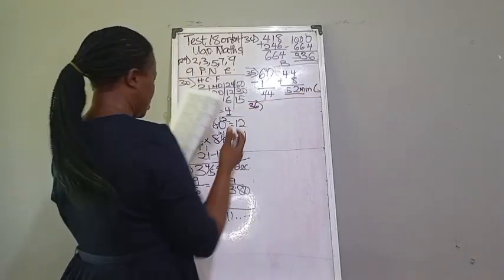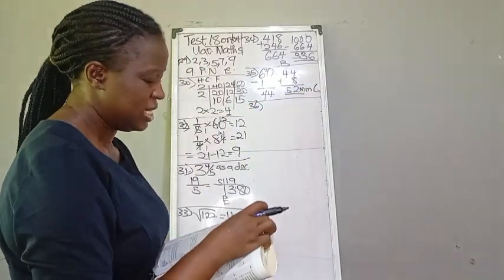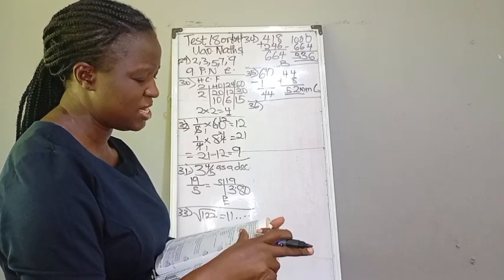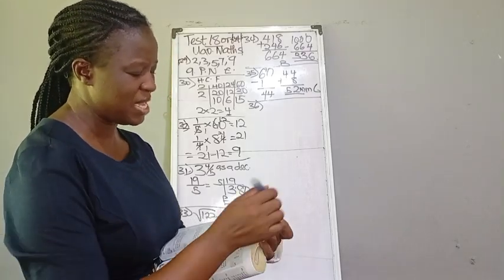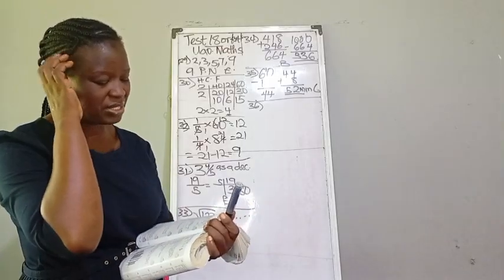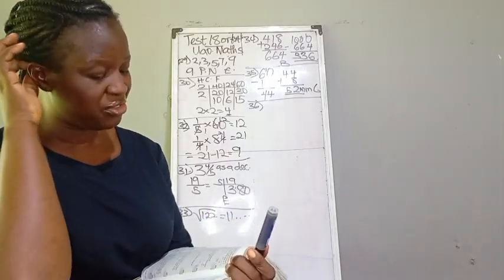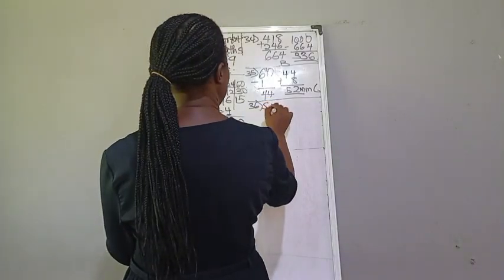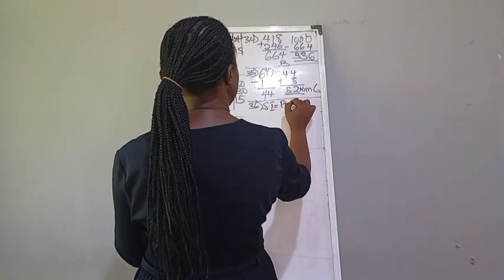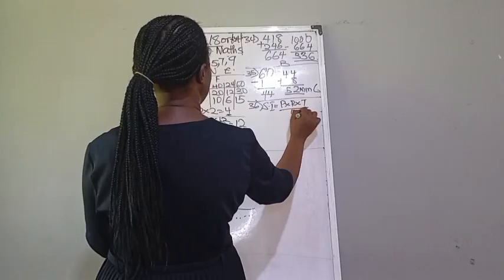Number 36 question. It says a farmer was given a loan of 1,500 for farm development at a simple interest of 3% per annum. How much interest did he pay in 4 years? Our simple interest formula, that is principal times rate times time over 100. That is constant.